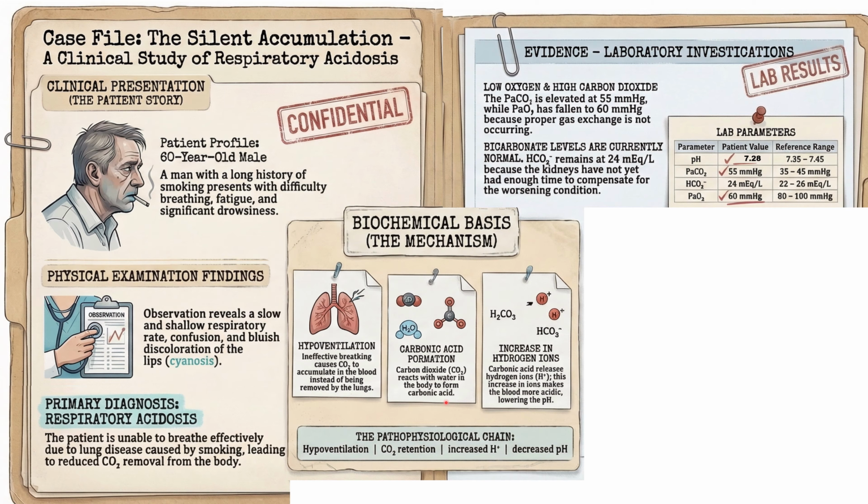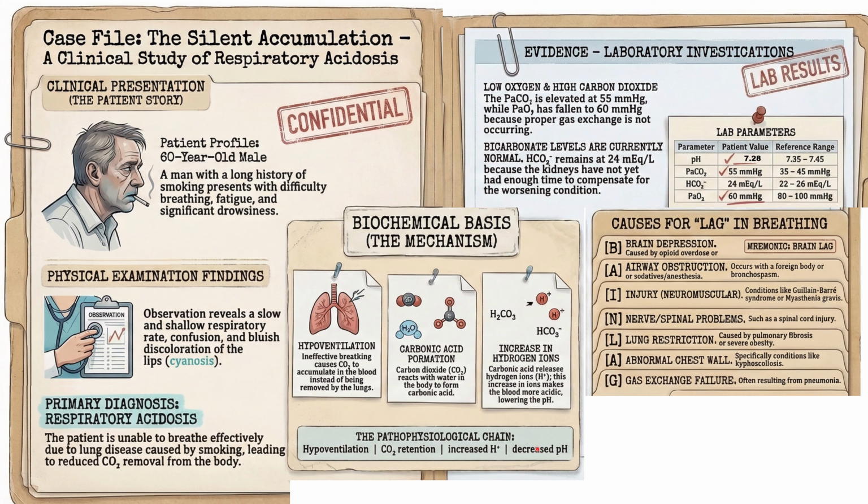So that is carbonic acid, and any acid cannot be present as acid inside the body at our normal plasma pH. So it will be present in the ionized form. What is the ionized form of carbonic acid? H plus and bicarbonate. So this leads to an increase in H plus ions. This increase in H plus ions makes the blood more acidic, and that is why your pH is lowered. So just understand this simple pathophysiological chain. Hypoventilation will lead to carbon dioxide retention, that is, carbon dioxide is accumulated inside the body. As a result, carbonic acid increases the H plus, and that will lead to decreased pH. Understand this basic mechanism at first year level.